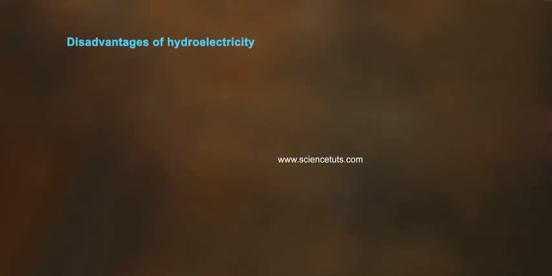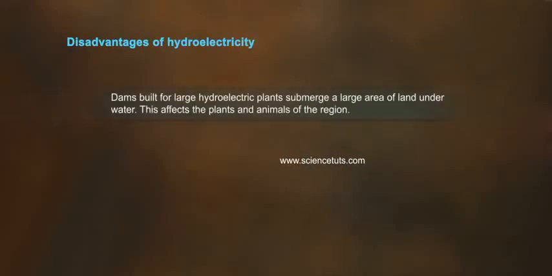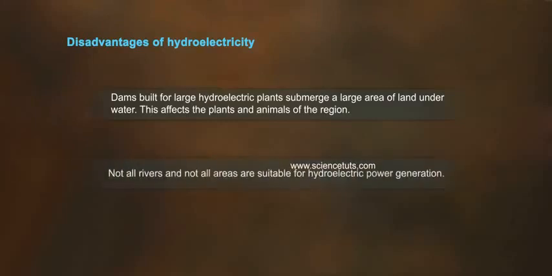Disadvantages of hydroelectricity. Dams built for large hydroelectric plants submerge a large area of land underwater. This affects the plants and animals of the region. Not all rivers and not all areas are suitable for hydroelectric power generation.